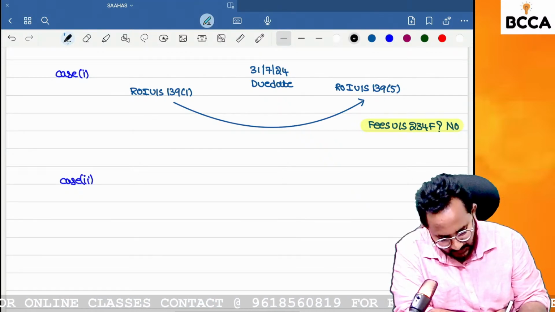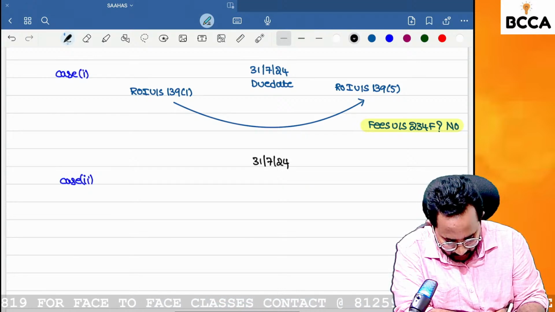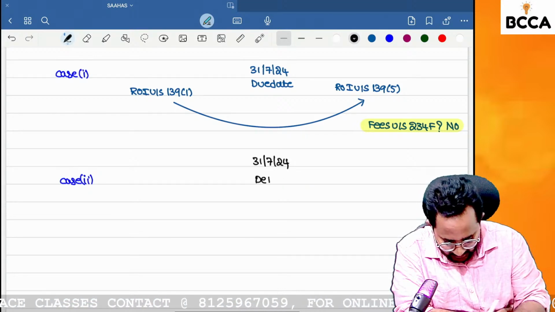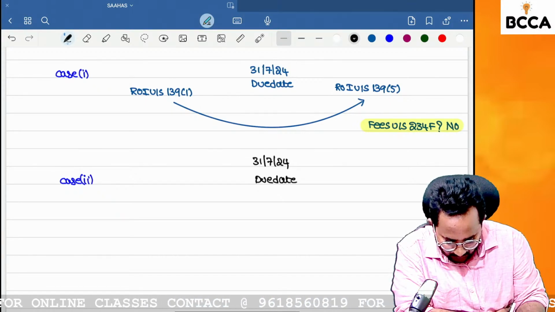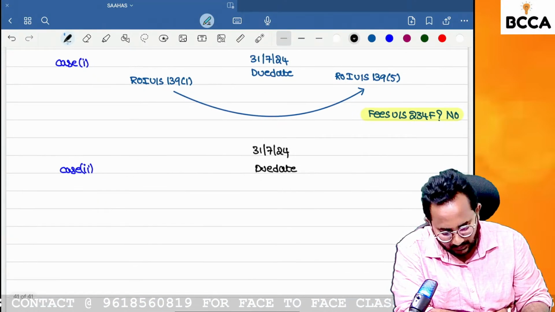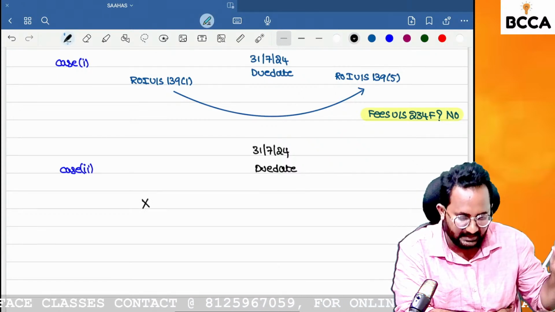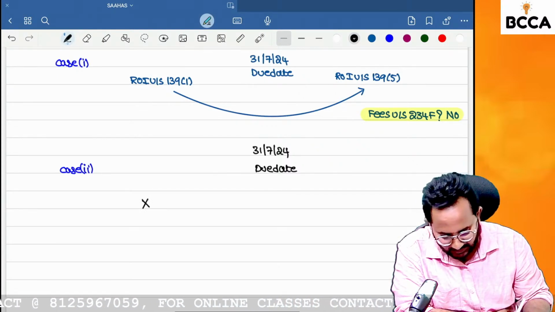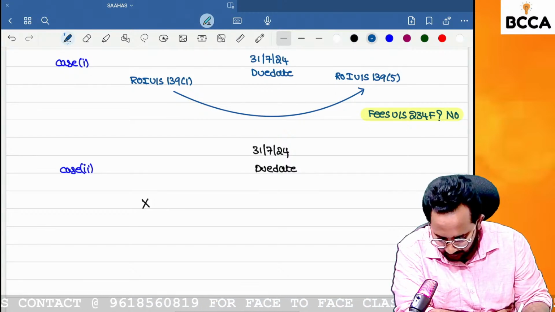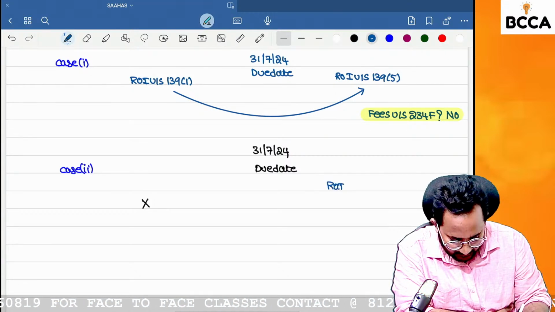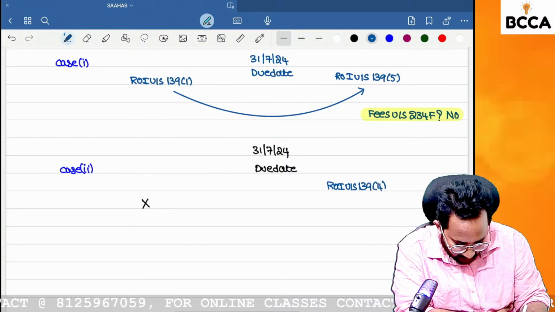Yes. The due date is 31st July 2024. This is the due date for filing the return of income. Before that due date, we have not filed any return of income. So can you tell me what we have to do? We have to file the belated return, that is, a return of income under section 139 subsection 4.